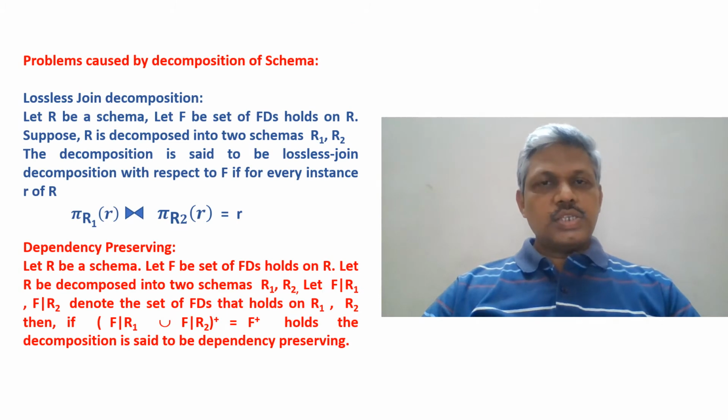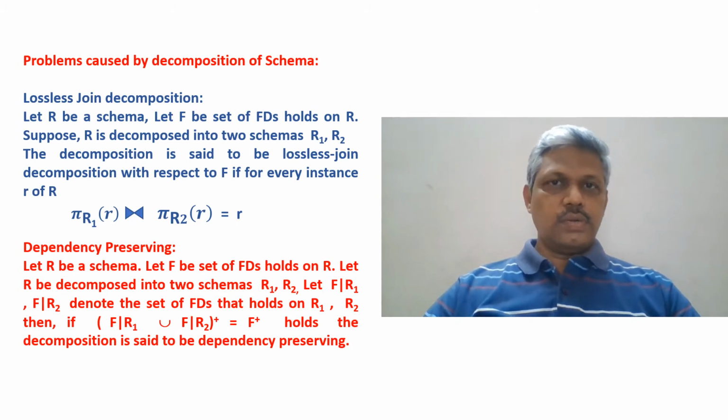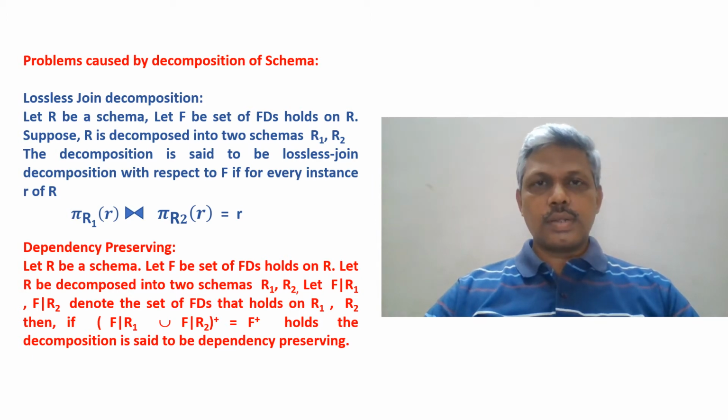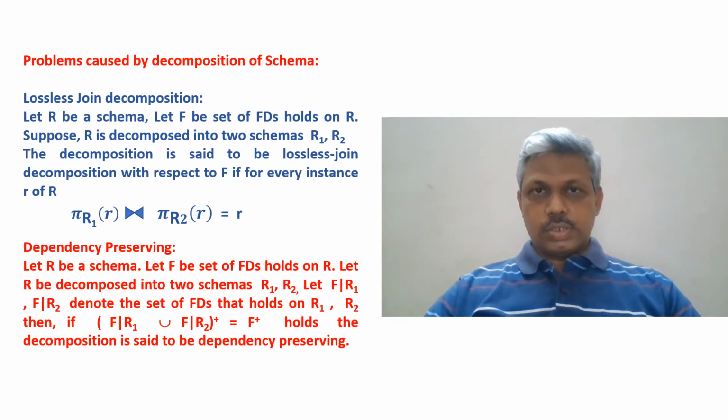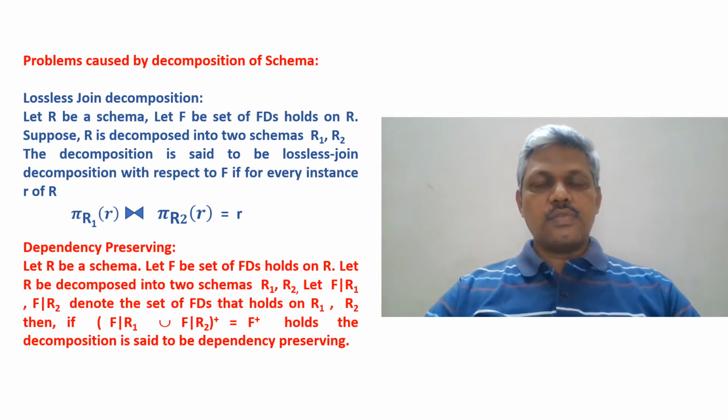In the lecture on functional dependencies, we observed that redundancy is going to create problems, and we have seen what the types of redundancies are and what the types of problems caused by redundancy are. Now, as one of the solutions, it is observed that if I decompose the schema into smaller schemas, then the problem of redundancy may be reduced. And if I decompose, there are again certain issues.